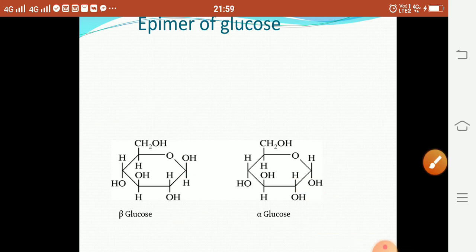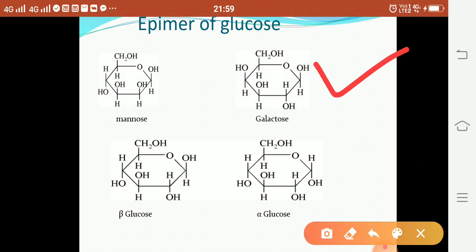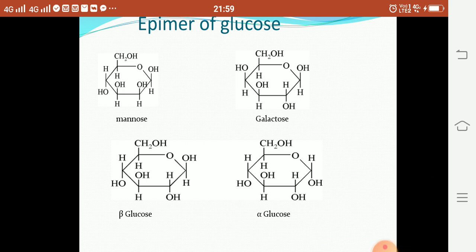Then epimer of glucose: galactose and mannose. Galactose and mannose are the epimers of glucose. Epimer of glucose means what? These are stereoisomers. They are formed by interconversion of H and OH group at a position other than the anomeric carbon. This is the anomeric carbon. Other than this anomeric carbon, when you interconvert H and OH group at a different position, such a compound is called an epimer.